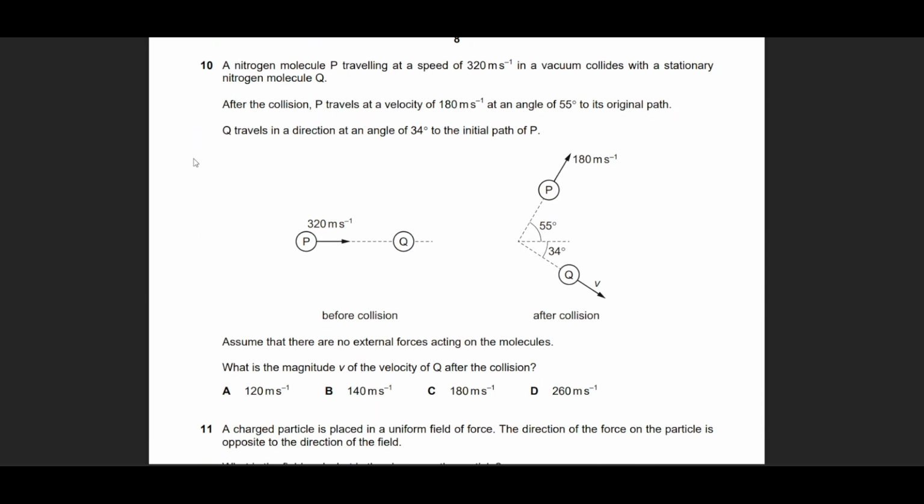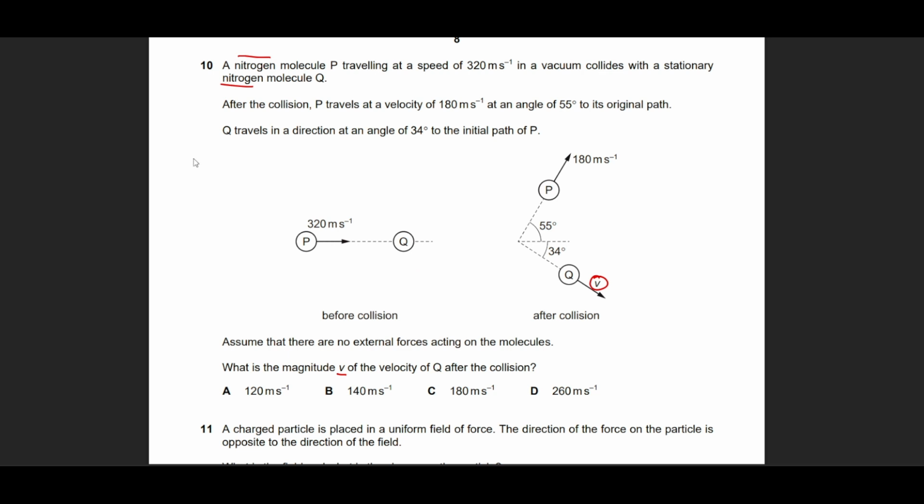Question number 10 suggests it is going to be a question of momentum. No need to worry. First, let's see what he's asking us. He's asking us the value of V, which is this one. And I think both molecules are made of nitrogen. So the mass of molecule P and Q are exactly going to be the same.